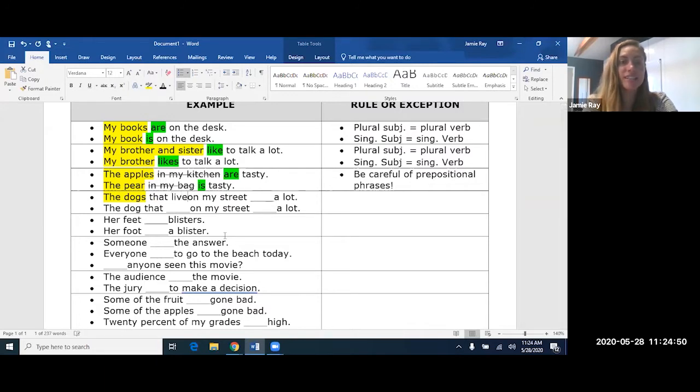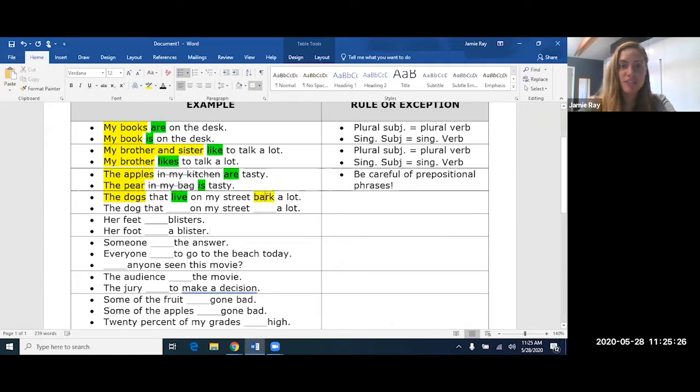Well, the answer is live. Why? Because the dogs is plural. So the verb of this adjective clause actually has to be plural as well, because the verb inside the adjective clause has to agree with the noun it's describing. So we're making that plural. The dogs that live on my street, do they bark a lot or do they barks a lot? Well, the dogs is the subject, so that means it's plural. We need to have a plural verb, bark a lot.